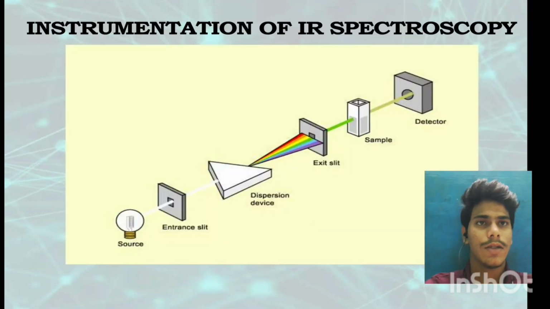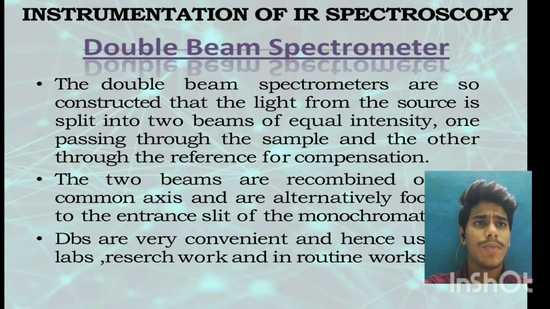We see the instrumentation of IR spectroscopy. First, detector, sample, exit slit, dispersion device, entrance slit, source. Double beam spectrometer. The double beam spectrometers are so constructed that light from the source is split into two beams of equal intensity, one passing through the sample and the other through the reference for compensation.